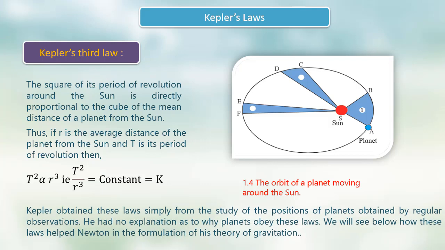Kepler obtained these laws simply from the study of the positions of planets obtained by regular observation. He had no explanation as to why planets obey these laws. We will see below how these laws helped Newton in the formulation of his theory of gravitation.